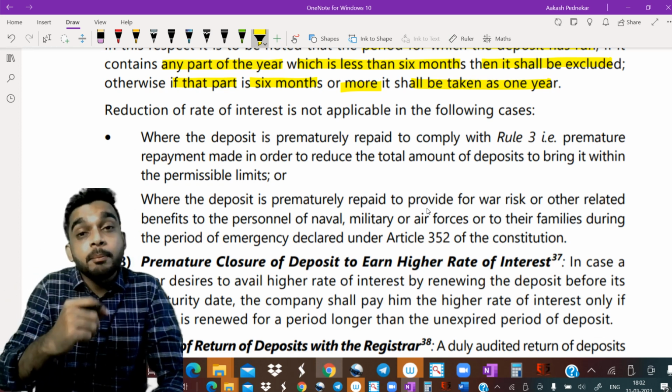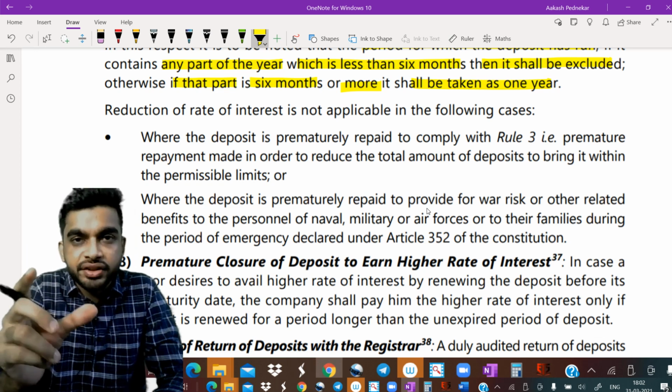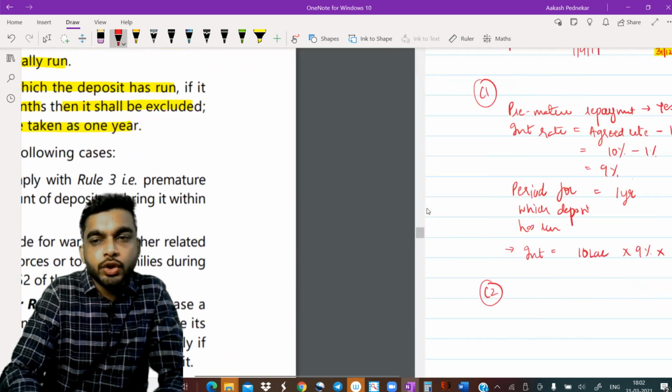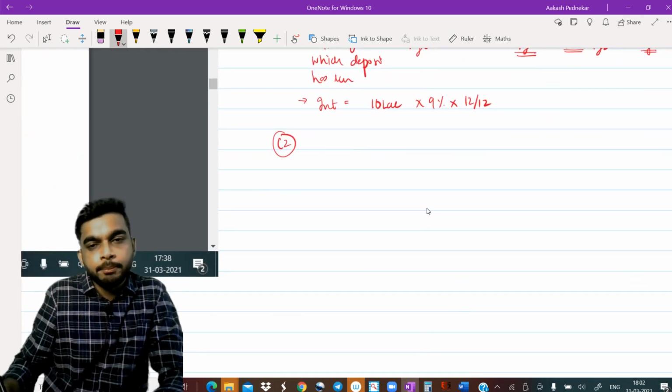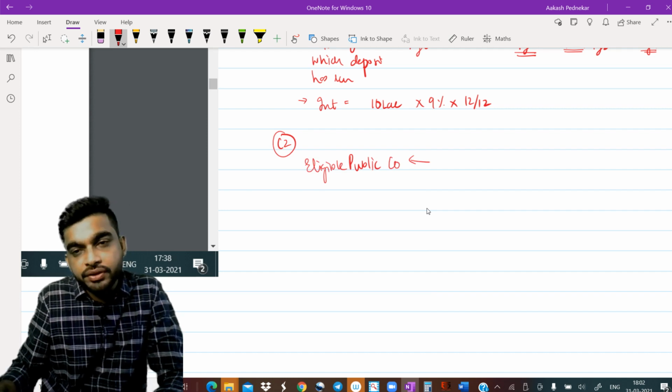First, when the company itself is repaying the money to comply with the maximum deposit rule. So, if you remember, guys, let's take for example, your company is a public company. It is an eligible public company, which can accept deposits from public.